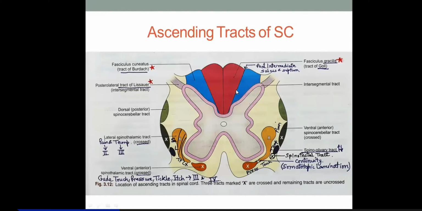But this you will find in upper thoracic and cervical segments only, because as I told you, from the lower thoracic, lumbar and sacral segments, in those segments you'll find only fasciculus gracilis. But in upper thoracic and cervical segments, you will find both the fasciculus cuneatus laterally and fasciculus gracilis medially. Okay. Have you understood a brief idea about these ascending tracts?